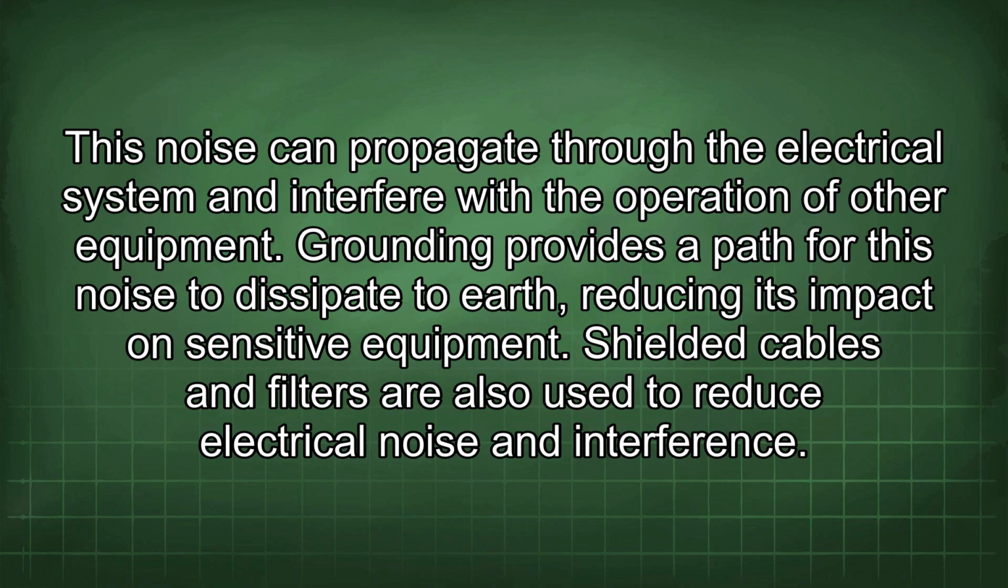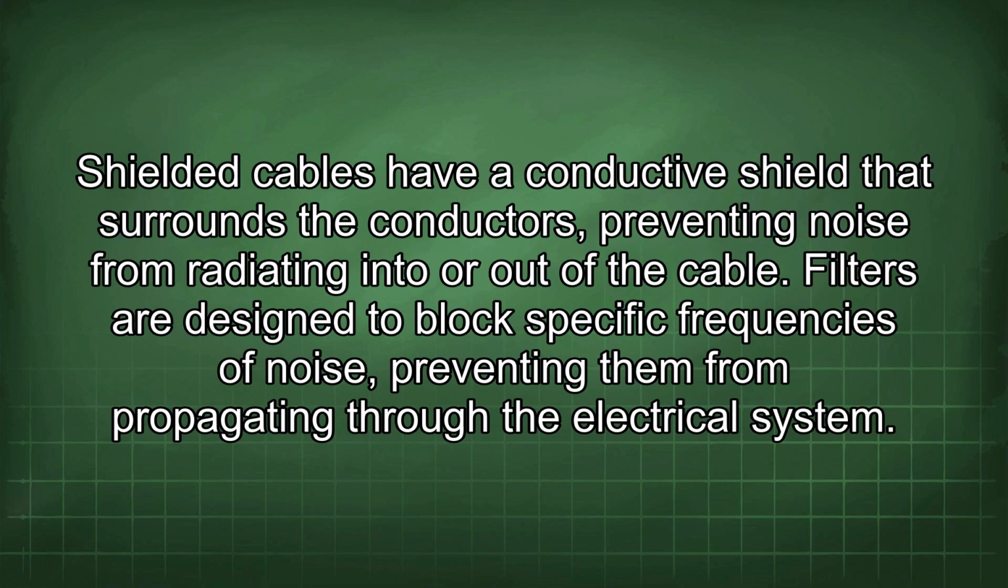Shielded cables and filters are also used to reduce electrical noise and interference. Shielded cables have a conductive shield that surrounds the conductors, preventing noise from radiating into or out of the cable. Filters are designed to block specific frequencies of noise, preventing them from propagating through the electrical system.